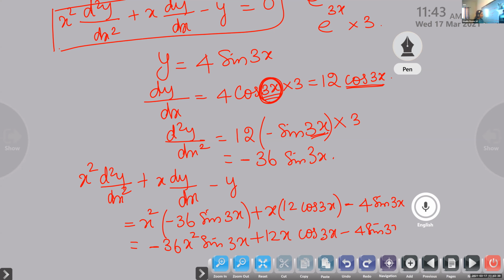Is it equal to 0? Is it getting cancelled, Aishwarya? No, we are not getting 0. It is not equal to 0. Therefore, it is not a solution. If the equation is satisfying, it is a solution.